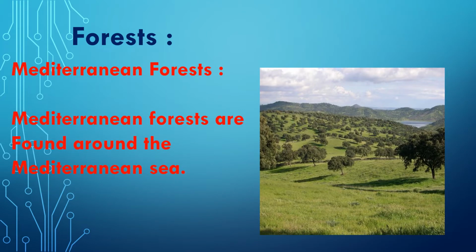The next type of forest is Mediterranean forests. These forests are found around the Mediterranean Sea. The main areas are around the Mediterranean Sea in Europe, Africa, and Asia. Other areas outside this region are California, Southwest Africa, and Southwest Australia. The important trees found in this forest are oak, olive, fig, pine,